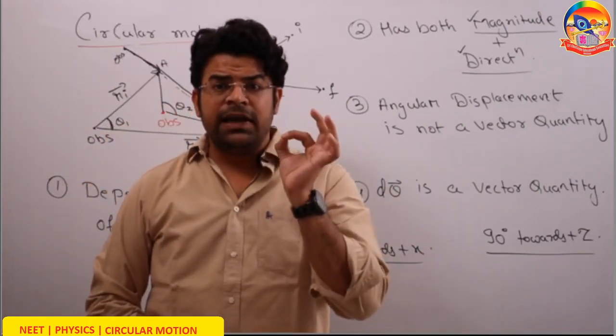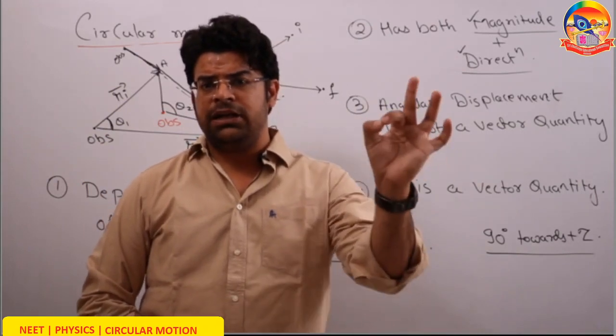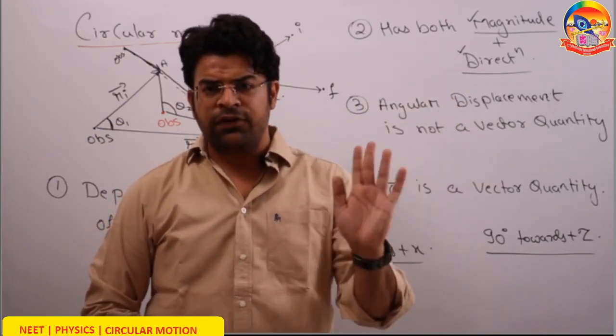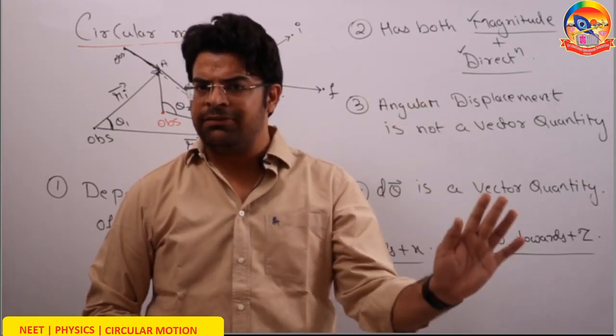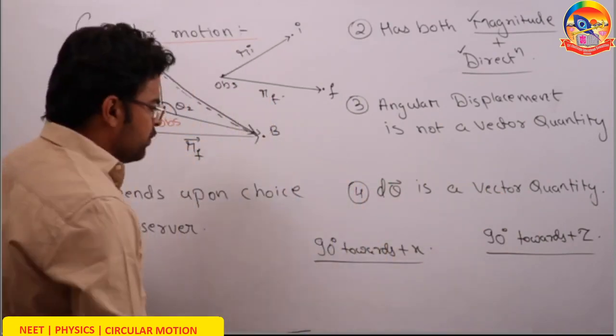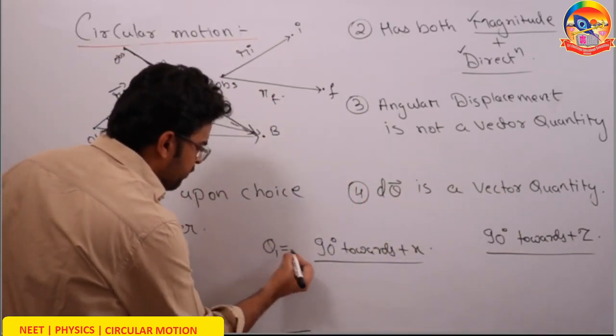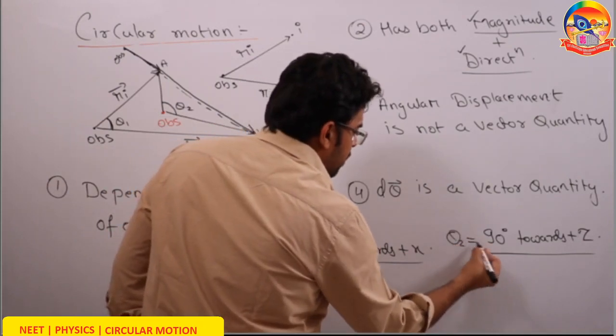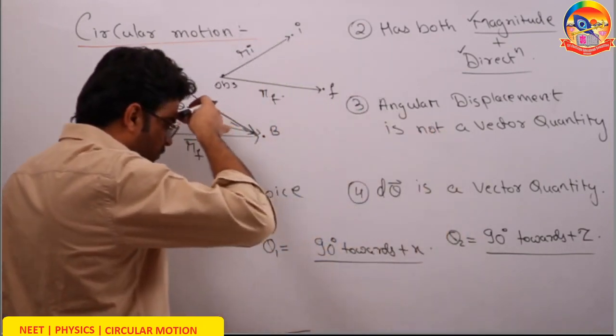However, infinitely small angular displacement is a vector quantity. So now I would like to give you guys a demonstration why angular displacement is not at all a vector quantity.